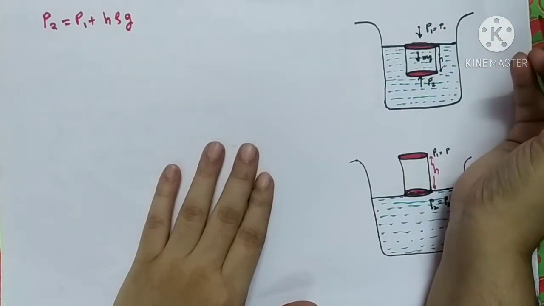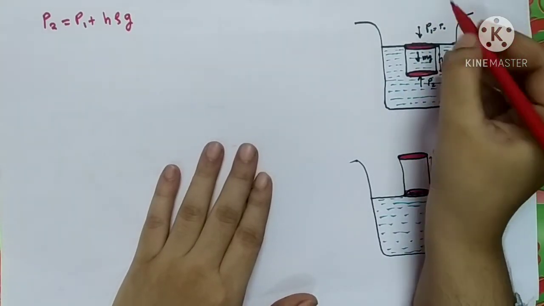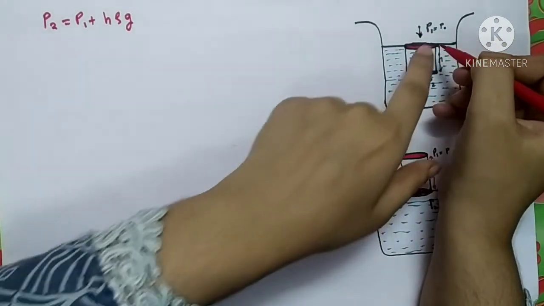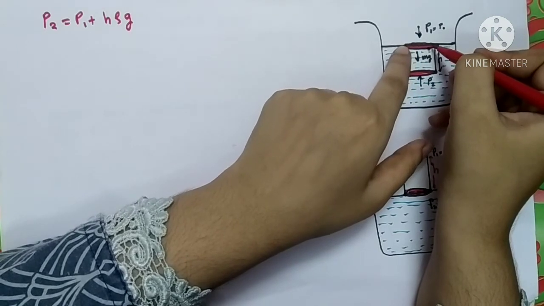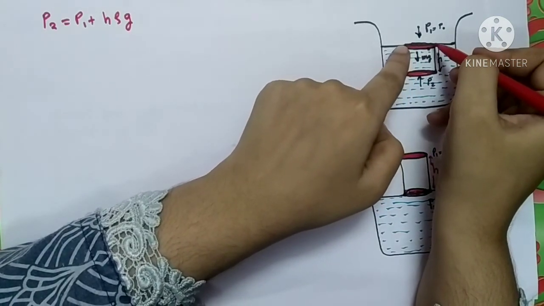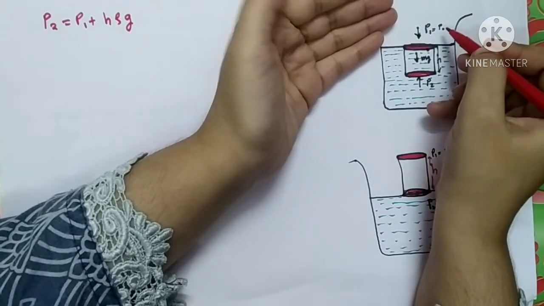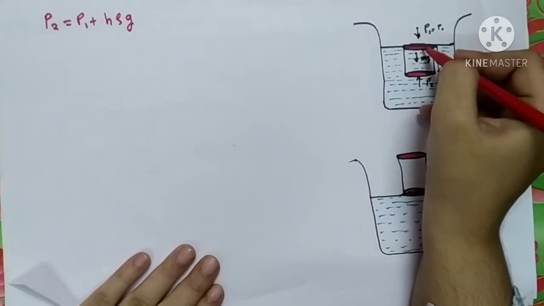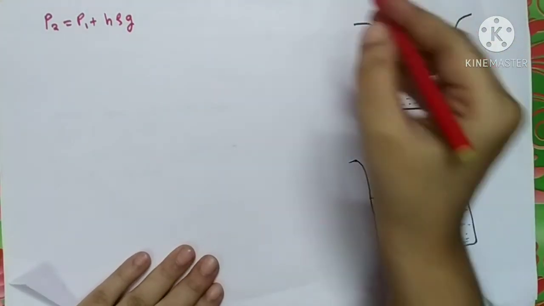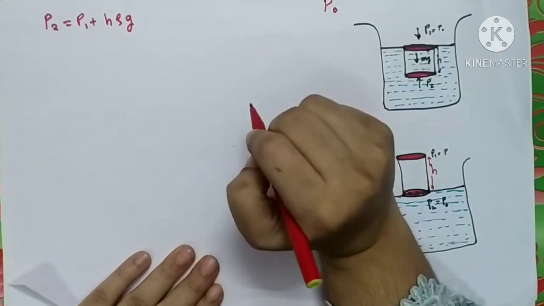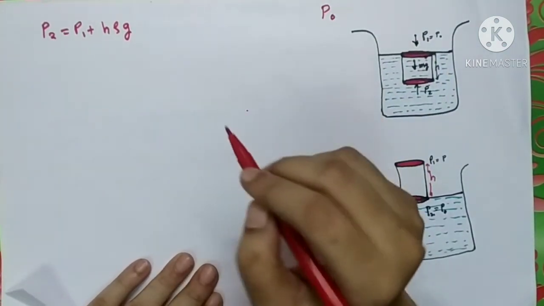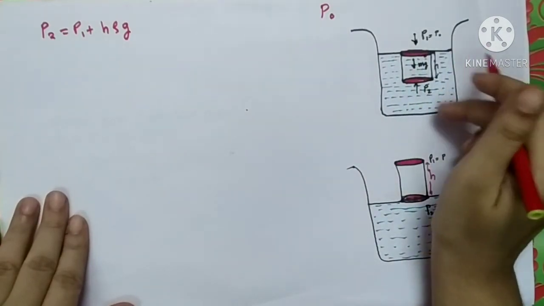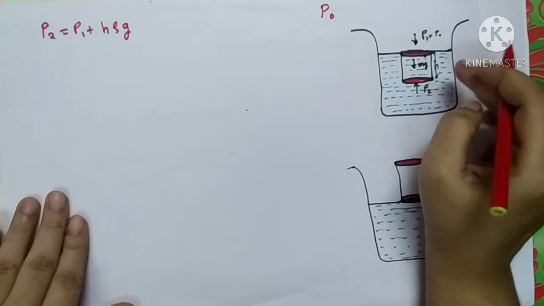Here, how are you going to write down the forces and the pressure on the top surface of this cylinder? The top surface of the cylinder is not surrounded by any other liquid layer. It is in air. So the pressure acting on the top surface is the atmospheric pressure, which we will denote by P0. So here I can write that P1 is equal to P0 if the cylinder is placed just below the surface of a liquid.